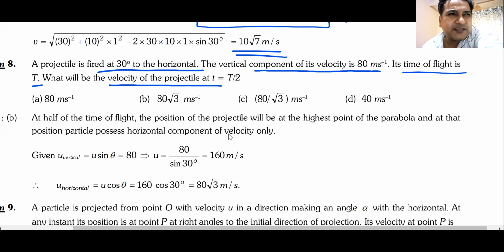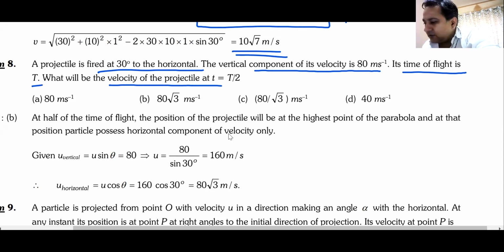So basically they have given you the vertical component. And what are they asking? They're asking you the velocity at T by 2, which is the maximum height. So basically they're asking you the horizontal component of velocity. They've given you the vertical component of the velocity.